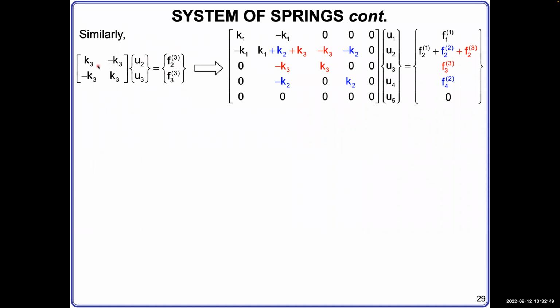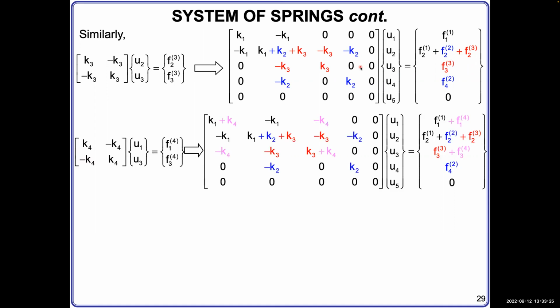Just make sure you follow the connectivity table. Don't mess up those symbols. Follow that sequence from left to right, make that table carefully, and then you can write this without any question. Once you have this for spring number 3, you add it into the global format. They can be linearly superimposed. Now the red one is spring number 3. So you see displacements are shared on the same node, and forces are summed together.